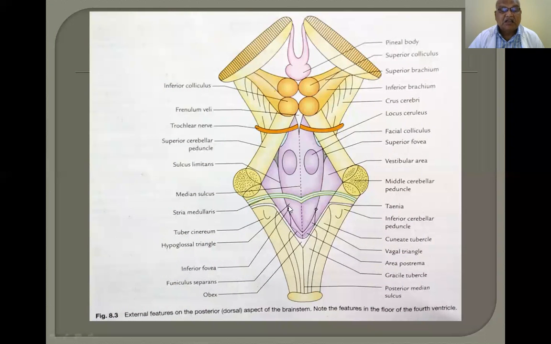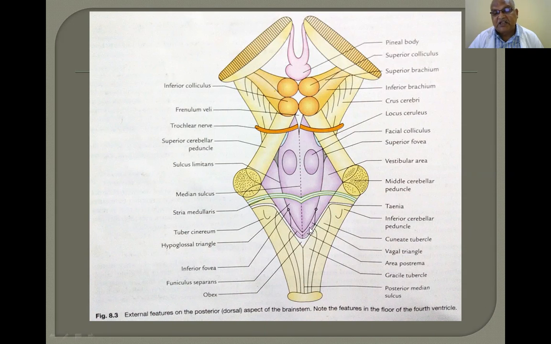Now, this is the hypoglossal triangle. It contains the hypoglossal nucleus. Now, this is the vagal triangle. This indistinct line is the funiculus separans. The funiculus separans separates the vagal triangle above, and below is the area postrema.